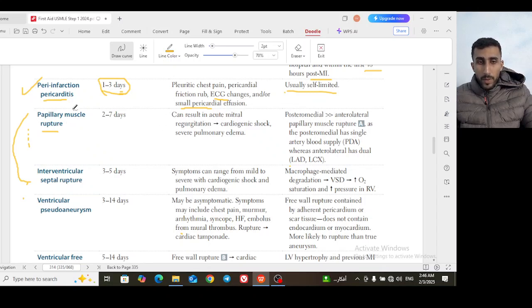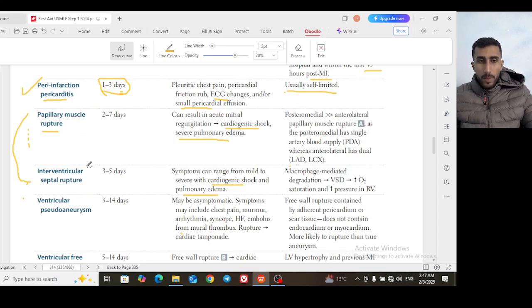If the papillary muscle or the interventricular septum ruptures, you may have cardiogenic shock, due to decreased perfusion of the organs, and the back pressure of the blood to the lung causes severe pulmonary edema. So this is the effect of both of them.